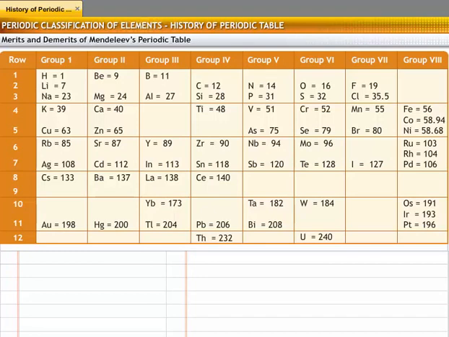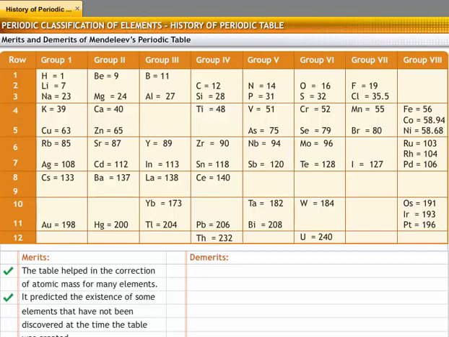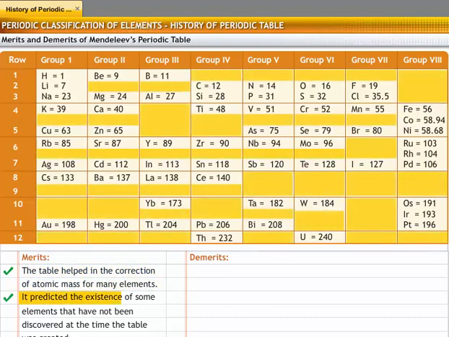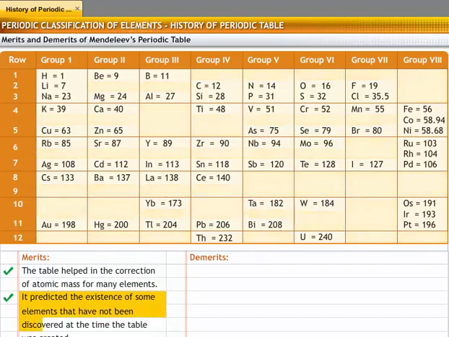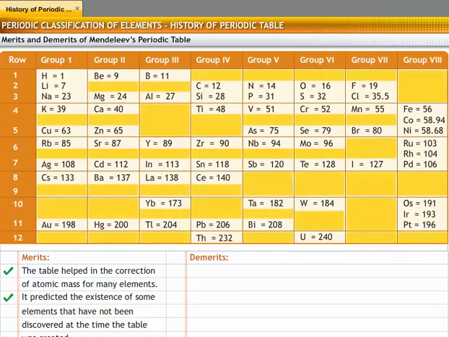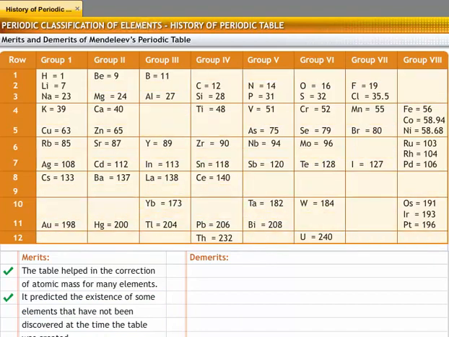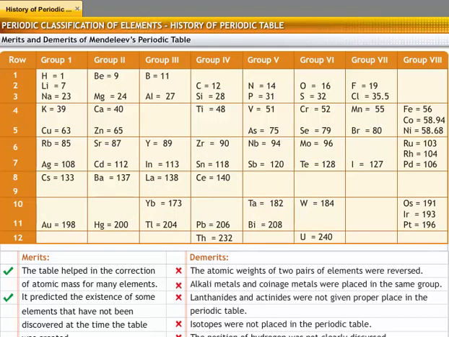Like other attempts at classification of elements, Mendeleev's periodic table also had some merits and demerits. Let's take a look at the merits first. The table helped in the correction of atomic mass for many elements. It predicted the existence of some elements that had not been discovered at the time that the table was created. Because of its merits, the periodic table is widely accepted as a system of classification. However, it did not achieve complete success because of some demerits. The table had some inaccuracies.